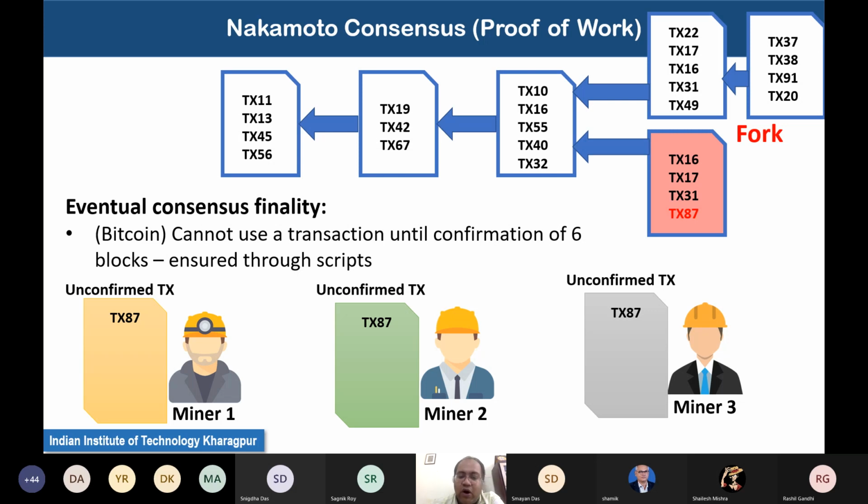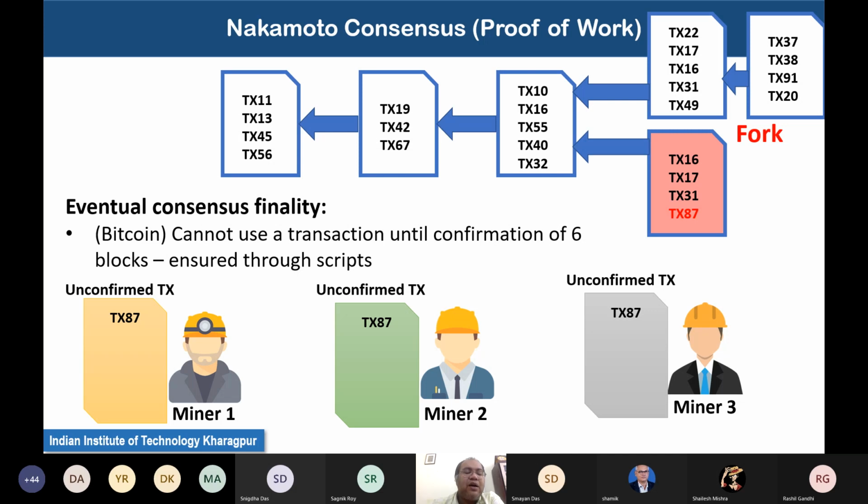So although the transaction has been committed to the block, it is not spendable immediately. Although I'm going to send you 10 Bitcoins, you will not be able to immediately use those 10 Bitcoins in your wallet, because you need to wait for some number of blocks to see whether that block has become part of the main chain or not.